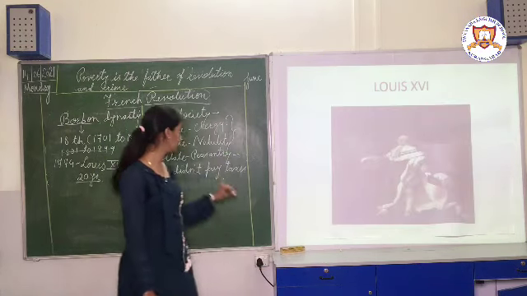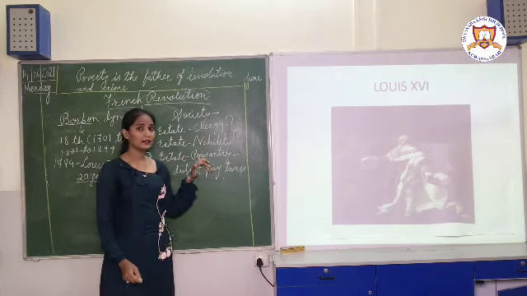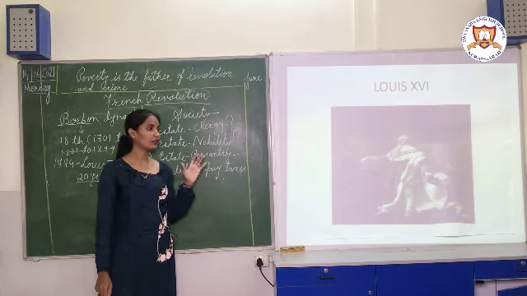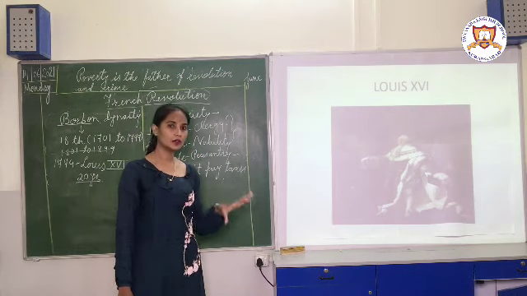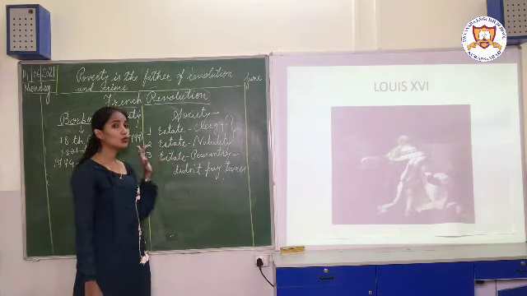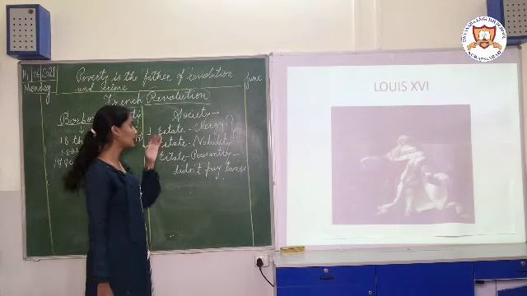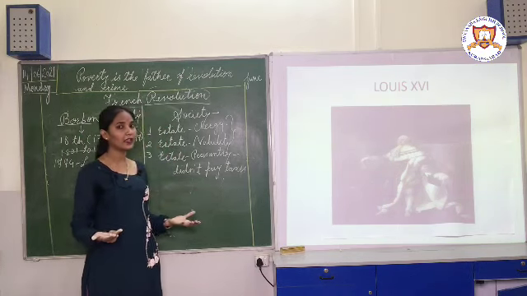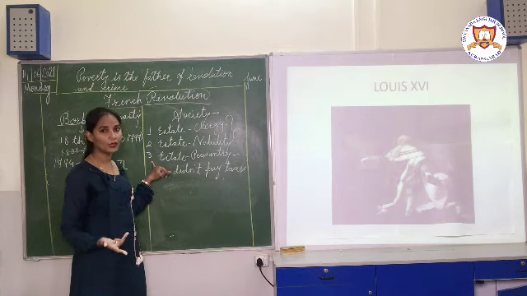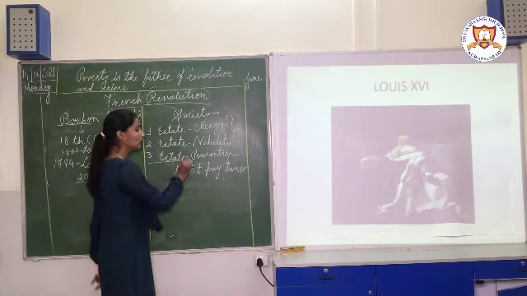Now, how did they have to suffer? Because they had to pay the taxes. Whatever taxes were imposed by the government or by the clergy, who had to pay all of those? The third estate. Because, as I told you, the first estate and second estate enjoyed the privilege. They didn't have to pay any tax. So obviously, who will pay the tax? The people of the third estate.